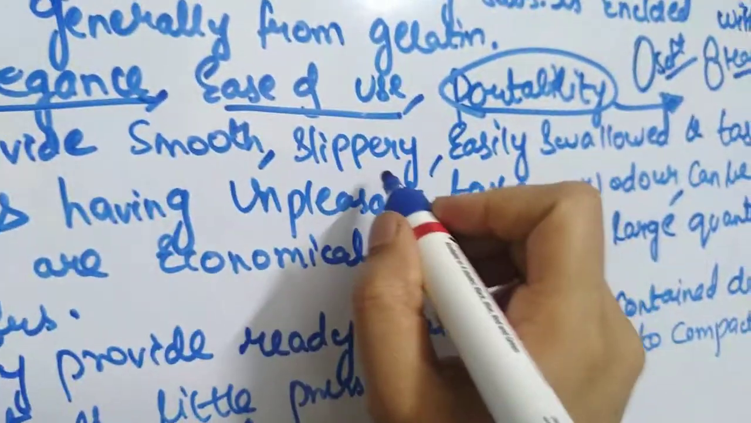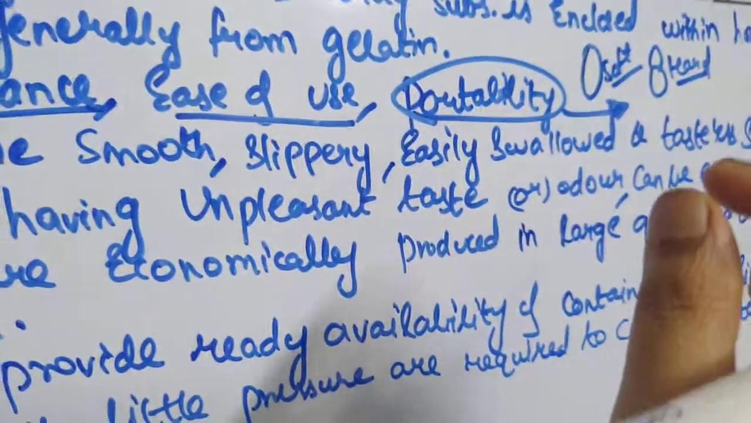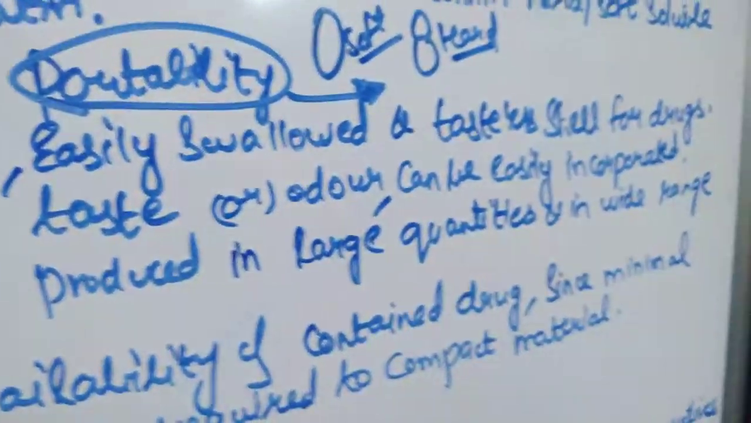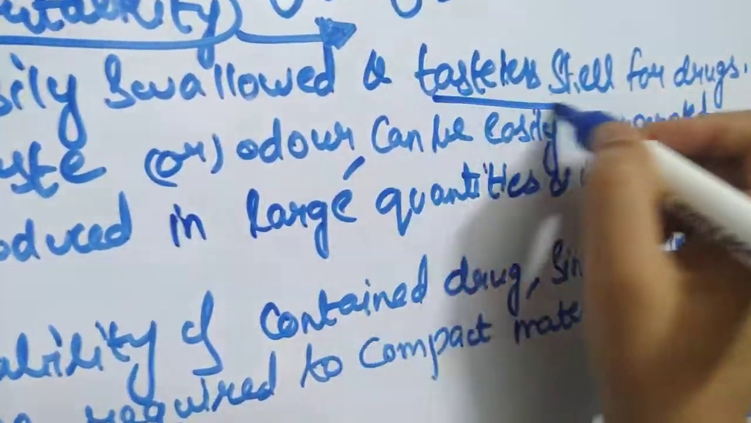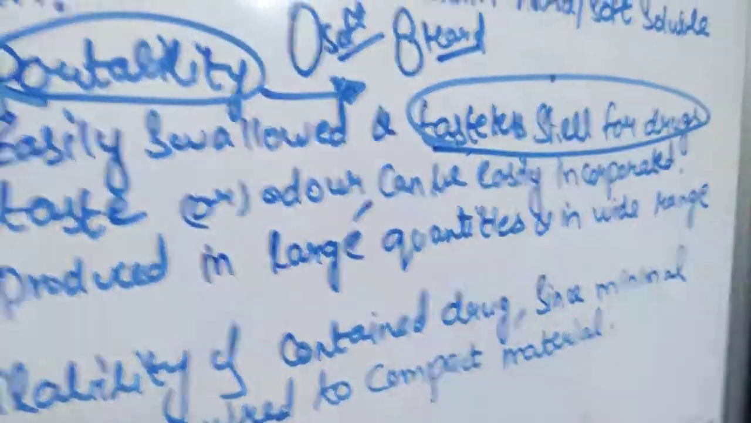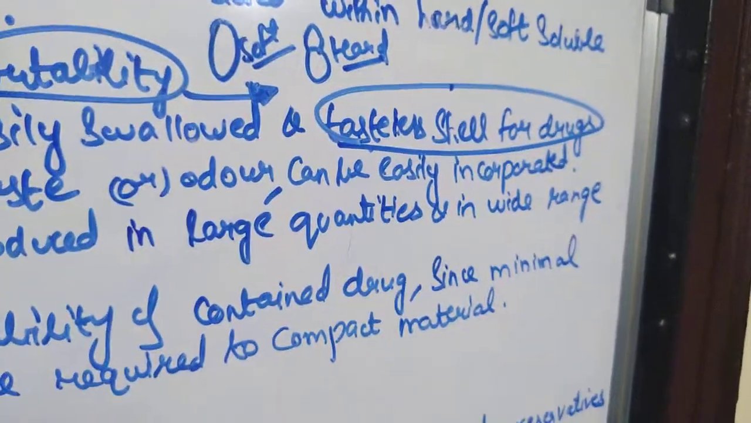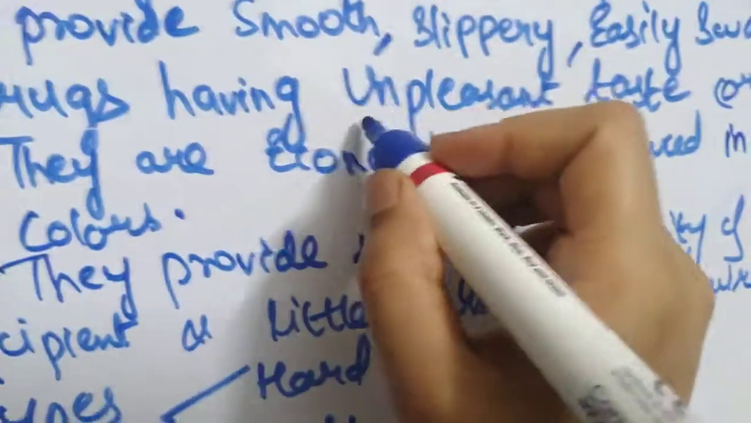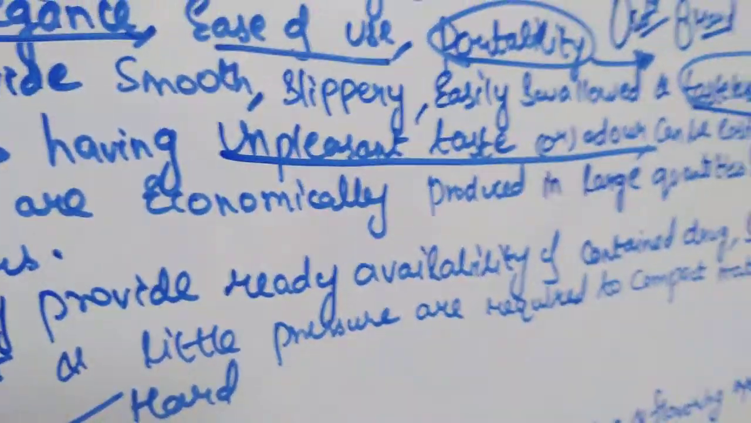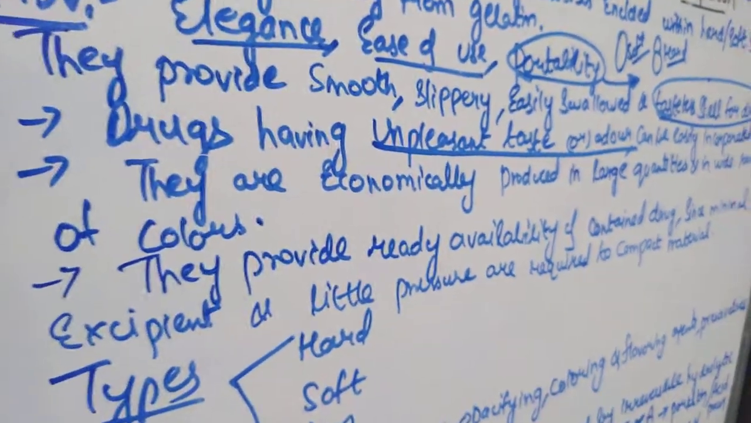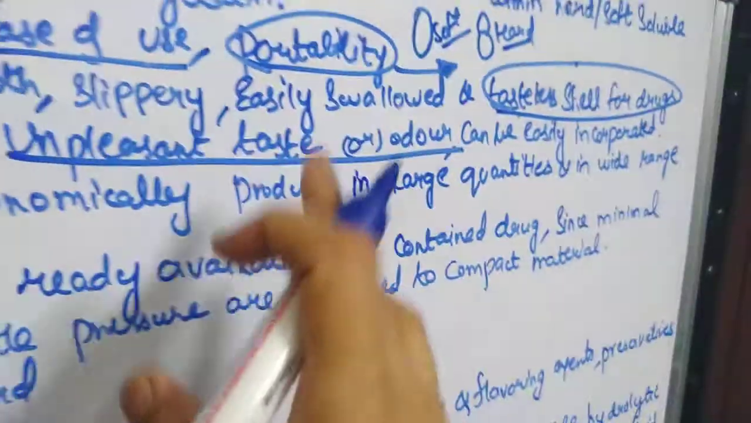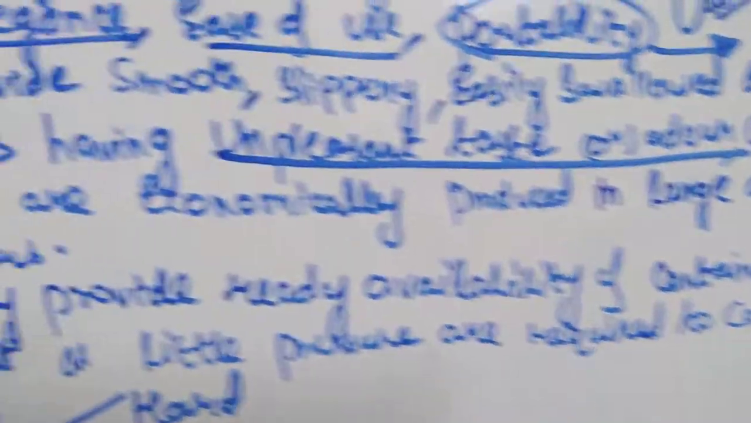Smooth means the surface of the shell is very smooth and slippery, and it can be easily swallowed. And the shell is tasteless, so the shell does not have any taste. This is an advantage because if any drugs are bitter, you can easily incorporate them in capsule form. Drugs having unpleasant taste or odor can be easily incorporated. Many of our antibiotics and NSAIDs have an irritating taste. You will not feel like swallowing them in tablet form. So drugs having unpleasant taste can be easily incorporated in capsules.